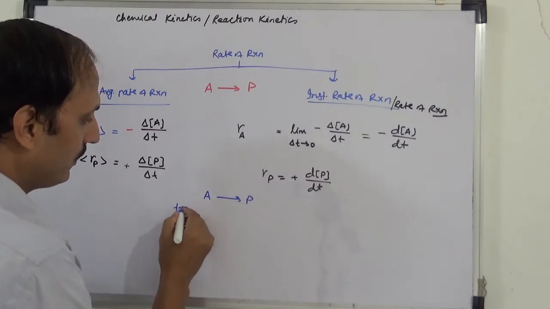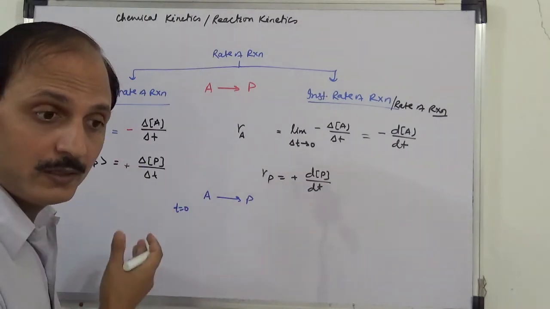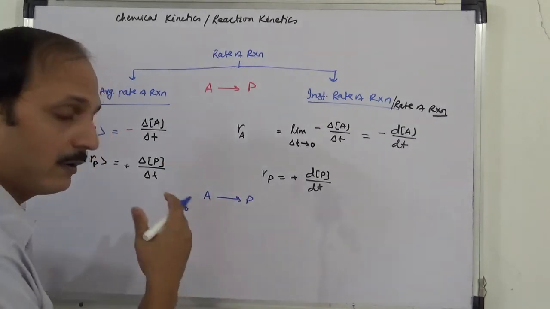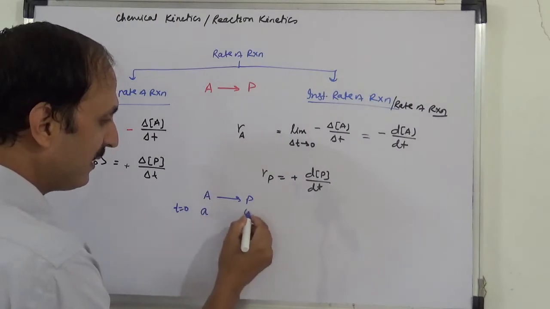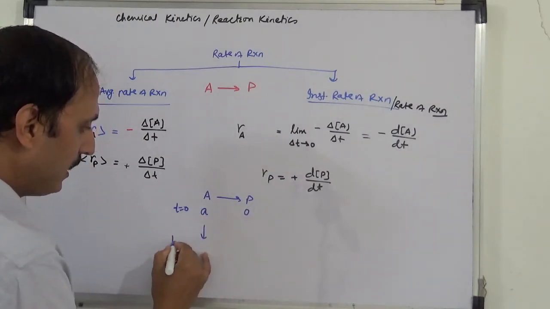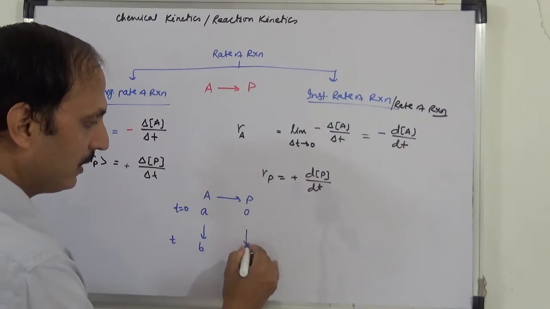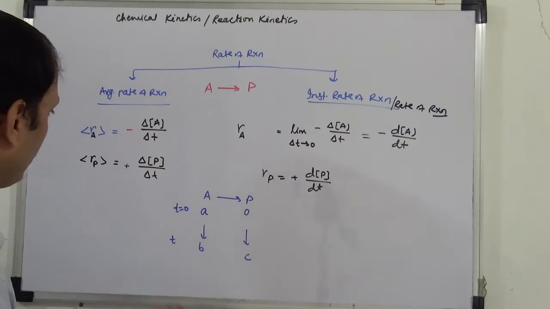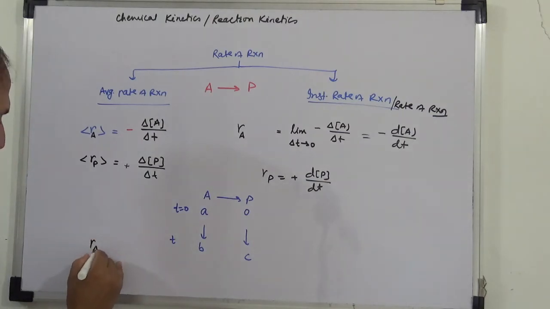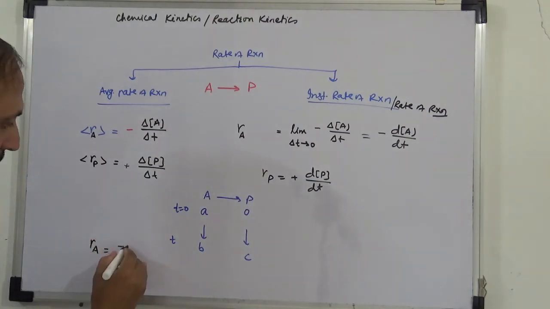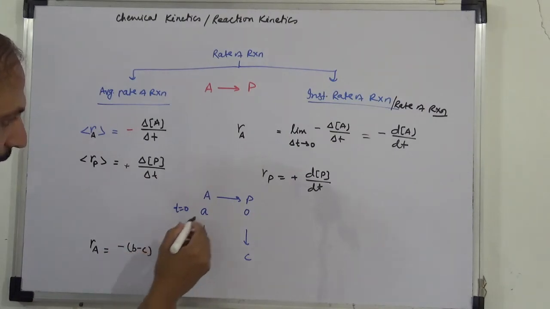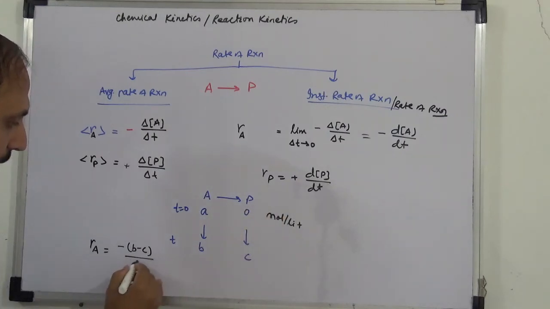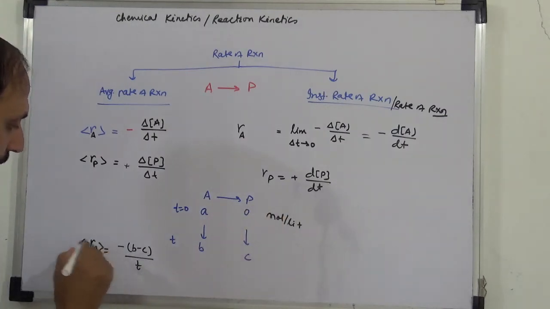Okay. So here if I take one simple example, let's say we have A gives me product. At T is equal to 0, and I think we are using this T0 since our problem is based on a chemical reaction and chemical equation. Let's say this is A mole, this is 0 mole. After time T it becomes B mole, and let's say C mole. So here if I have to find the average rate with respect to A, it will be minus of B minus C, mole per liter, by T. This is the average rate with respect to A.